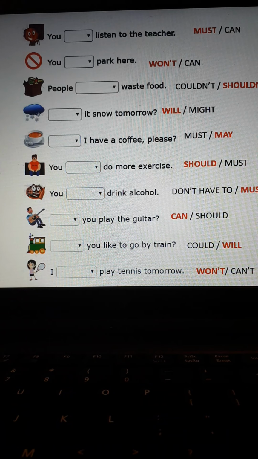For the next one, would you like to go by train? And the last one, I won't play tennis tomorrow. Tomorrow is when we talk about something in the future, because it's not today, it's tomorrow. So, won't. I won't play tennis tomorrow. No jugaré tenis mañana.